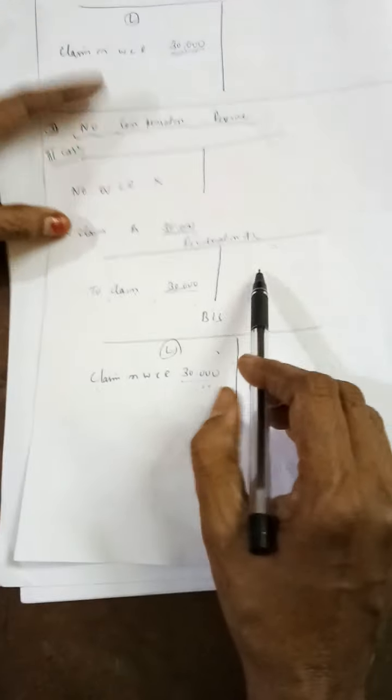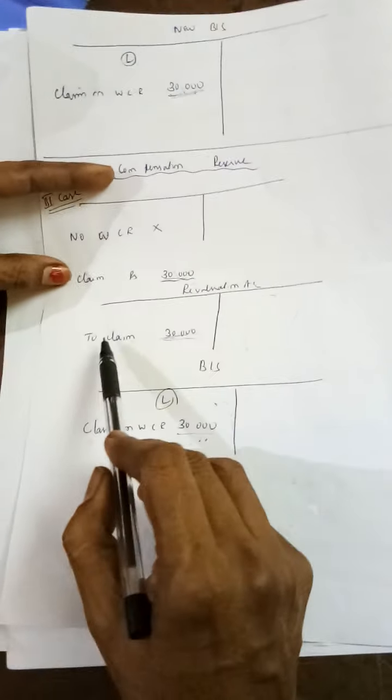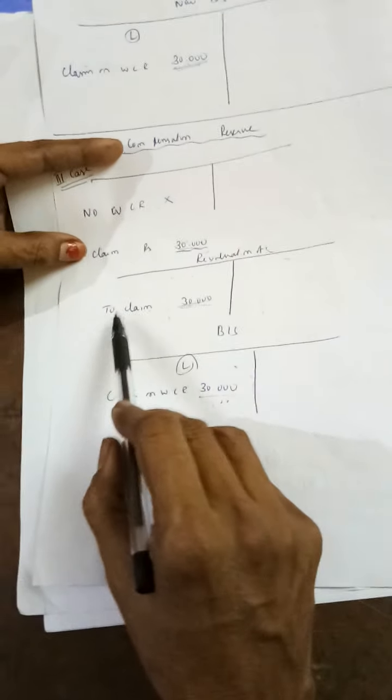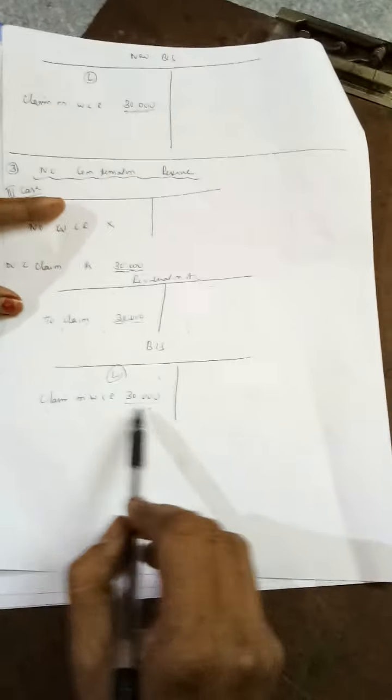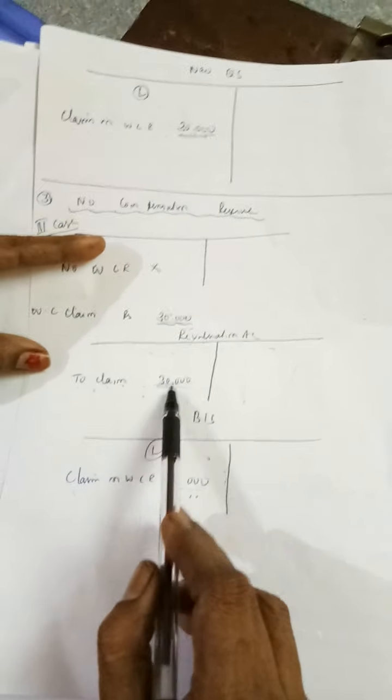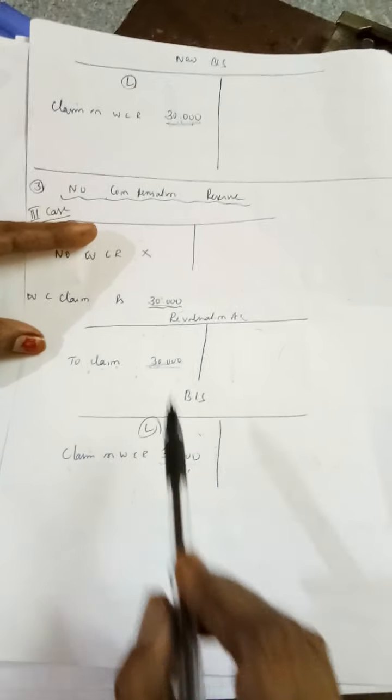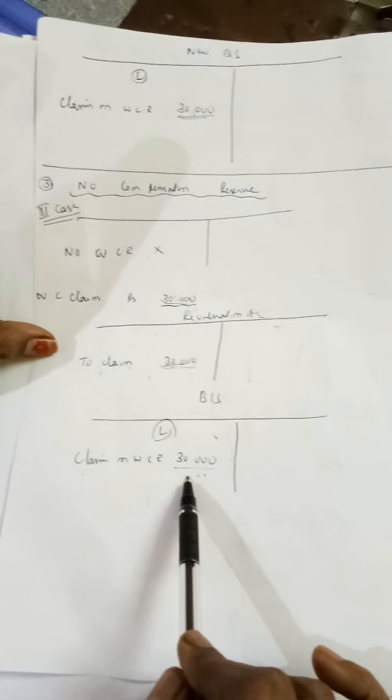There is no compensation reserve at all on the liability side, but a claim is given in the adjustment. Then what are you supposed to do? First, in the revaluation account, show the claim on the debit side: to workman compensation claim 30,000. Since the reserve is not there, there is no need to distribute to the partners. Then come directly to the balance sheet. On the liability side, workman compensation claim is 30,000. Since it is a liability, you show it on the liability side. Show the claim in the revaluation account debit side and in the liability side. This is the third case.